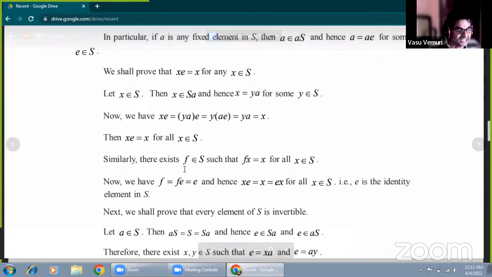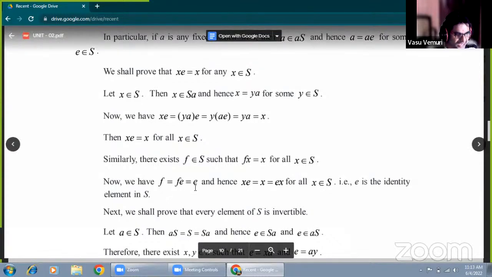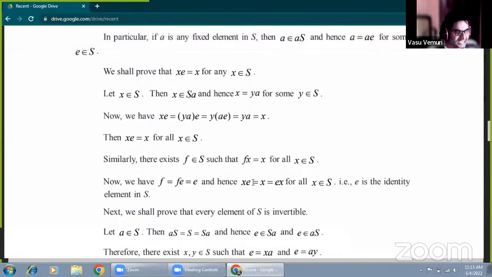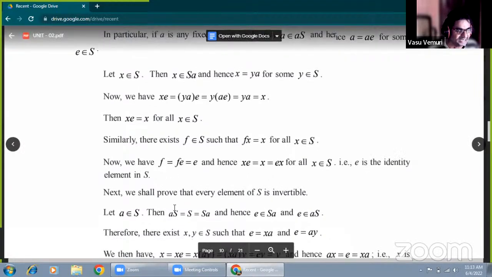Similarly, there exists some element F belonging to S such that F into X equals X for all X belonging to S. Now we have F equals F into E, which is E. So X into E equals E into X equals X, by the G3 property, where X belongs to S and E is the identity element in S.